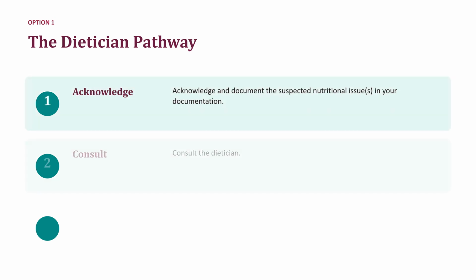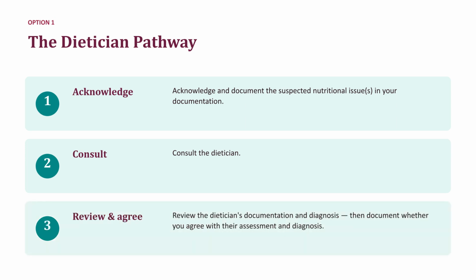Option 1 is the dietitian pathway, which consists of 3 steps. First, acknowledge and document the suspected issue in your own notes. Second, consult the dietitian. Finally, review the dietitian's documentation and clearly record your agreement with their assessment. This provider agreement is what makes the diagnosis clinically and codably robust.